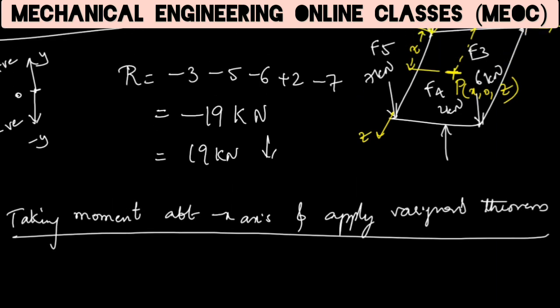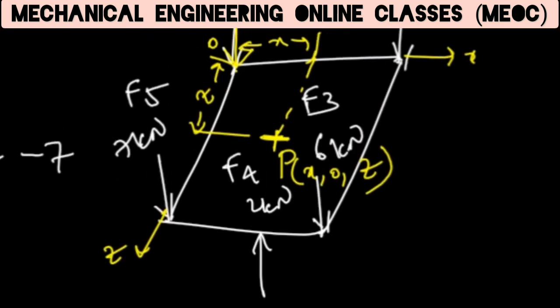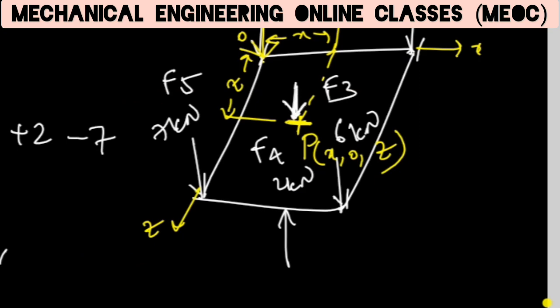So what that means is, I am finding the moment of all the forces about the x axis and equating that to the moment of the resultant force about the x axis. So the resultant is somewhere here acting downward. So the moment of this R with respect to the x axis will be like this.